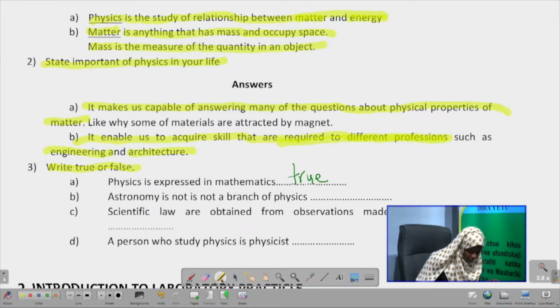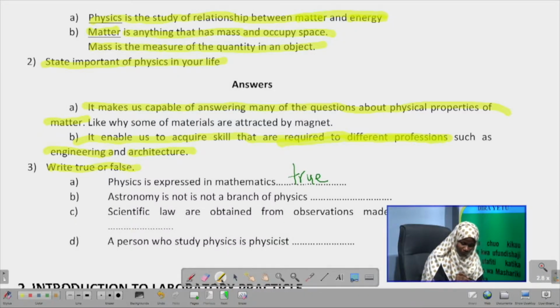Astronomy is not a branch of physics. What is astronomy? We should know the definition of astronomy in order to know if this is true or false, right? Basically, when we say astronomy, we mean the study of stars, planets, and everything in space, everything that we see in the sky. That's called space. And so, when we study space in general and everything in it, like the stars, that is called astronomy.